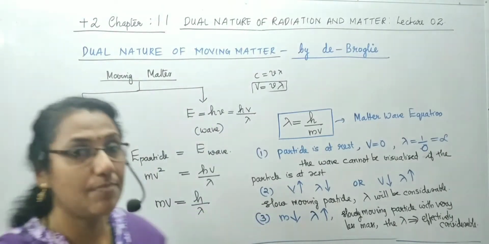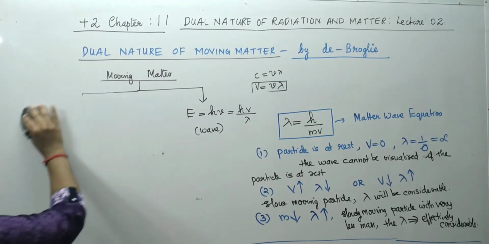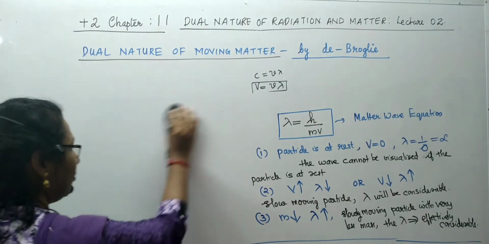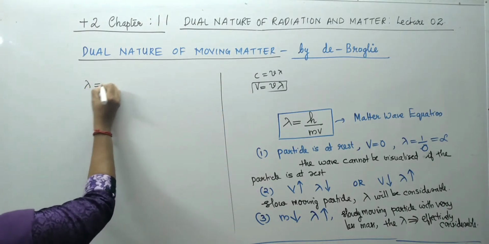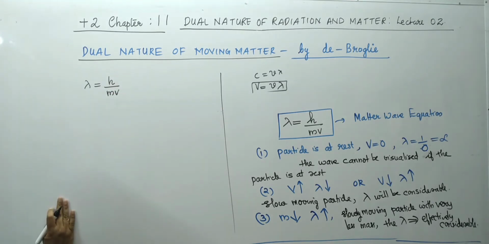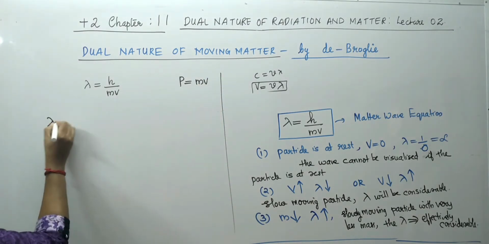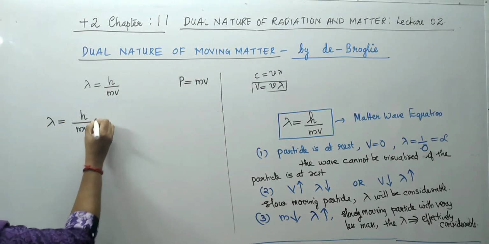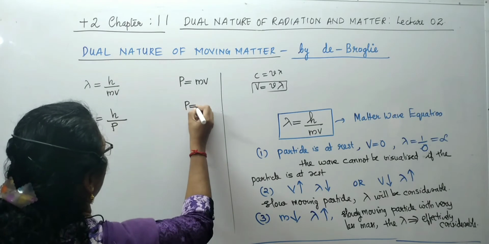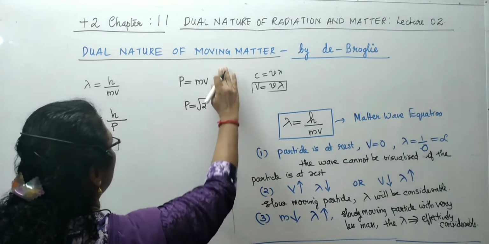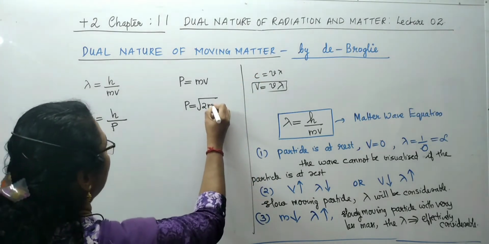Clear? Okay, so de Broglie's matter wave equation is lambda is equal to h by mv. Hoping you have taken the notes. Sorry, I have run the board. Once more taking the equation, lambda is equal to h by mv. This is our basic equation. And in the earlier classes, we have studied mv is the momentum, so the equation may also be taken as h by p. And if you take the relation of momentum and energy, momentum p is equal to root of 2mE.